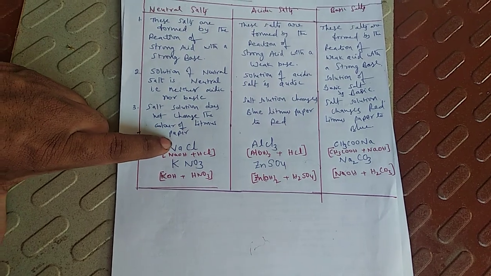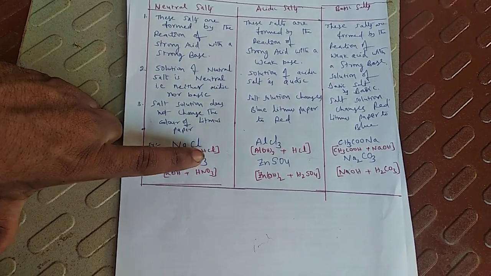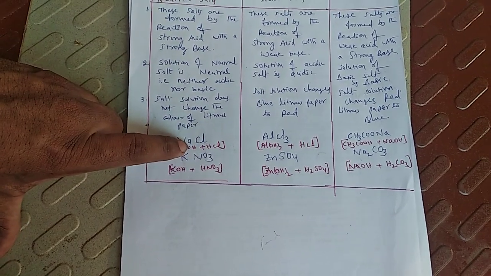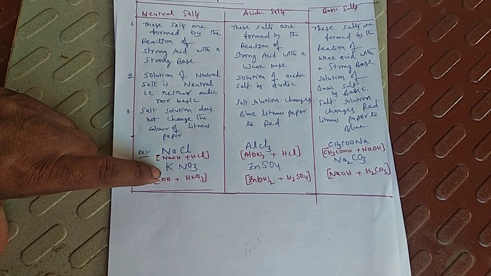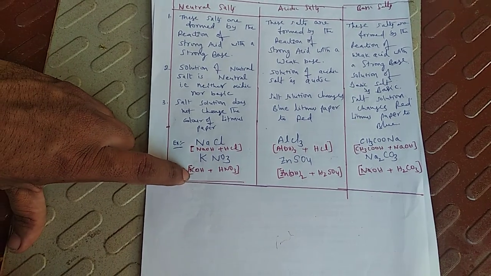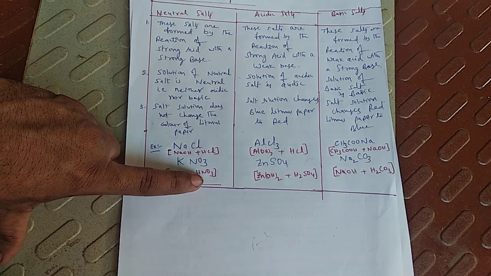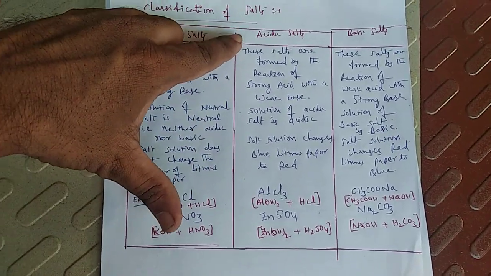How is the sodium chloride formed? Sodium hydroxide, strong base, and hydrochloric acid, strong acid. From these strong base and strong acid, the sodium chloride came. Like that, one more salt, potassium nitrate, KNO3. This is also a neutral salt. It is obtained from the strong base potassium hydroxide and strong acid nitric acid. Right? The same way, now we'll see the properties of acidic salts.